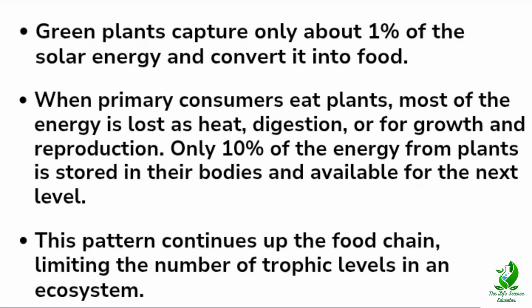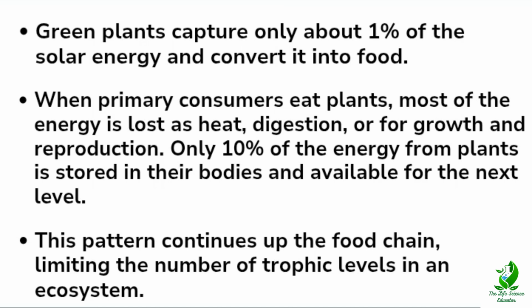Green plants capture only about 1% of the solar energy and convert it into food. When primary consumers eat plants, most of the energy is lost as heat, digestion, or for growth and reproduction. Only 10% of the energy from plants is stored in their bodies and available for the next level. This pattern continues up the food chain, limiting the number of trophic levels in an ecosystem.